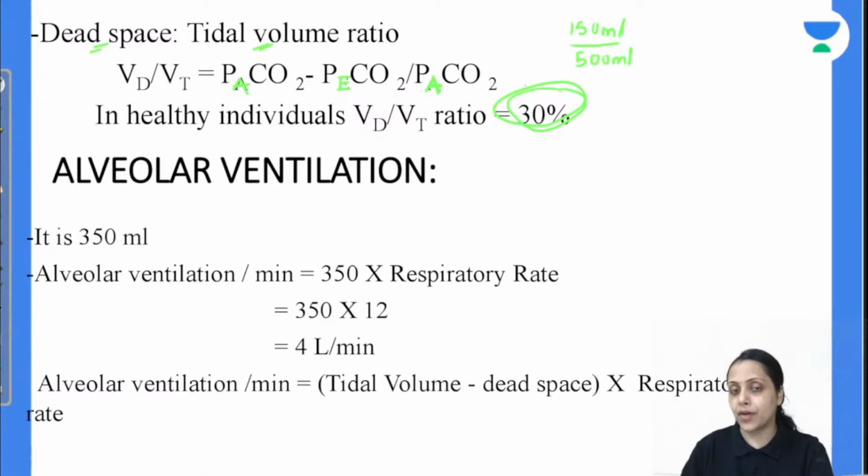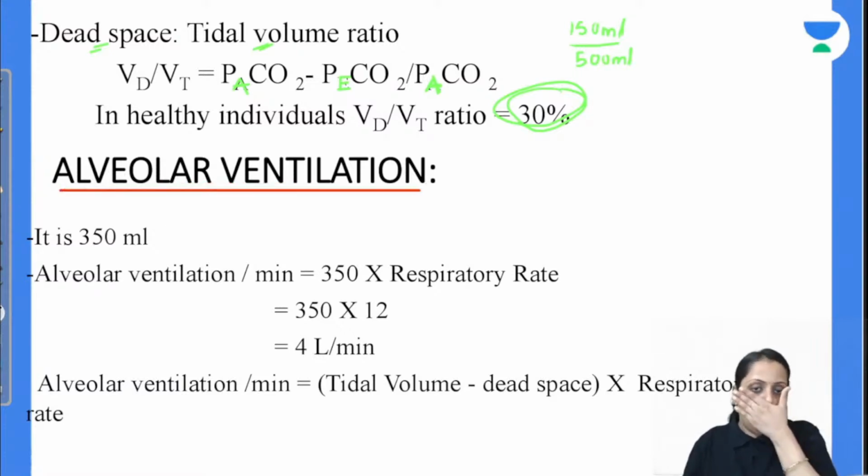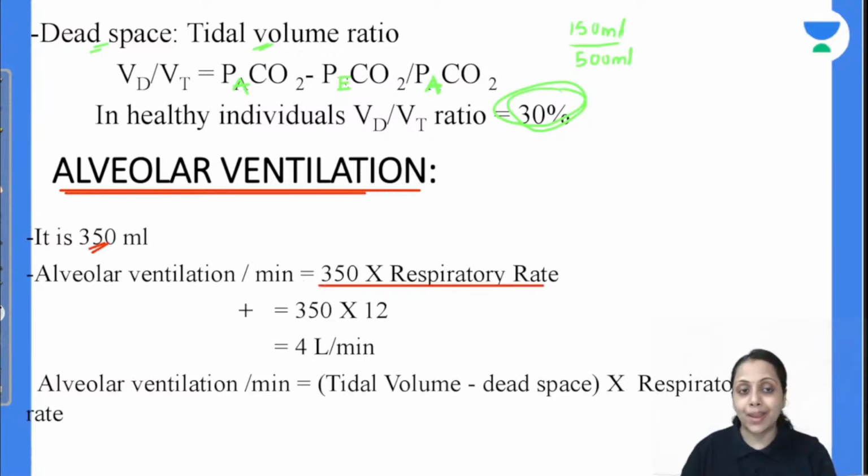Is this clear everyone? Same thing we just discussed, alveolar ventilation. Useful ventilation is how much? 350 ml. So 350 ml into respiratory rate gives us this alveolar ventilation, and it is 4 liter per minute. So we have two terms, alveolar ventilation and minute ventilation. Is this clear? Will you remember the difference between the two?